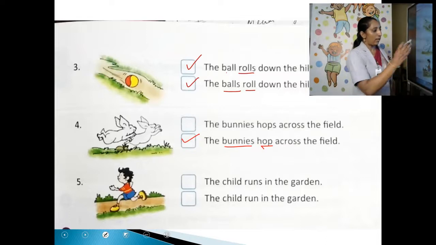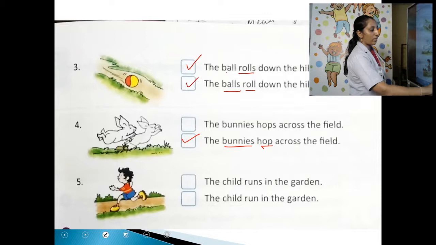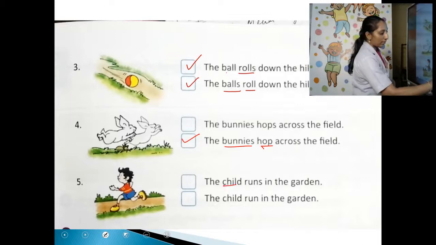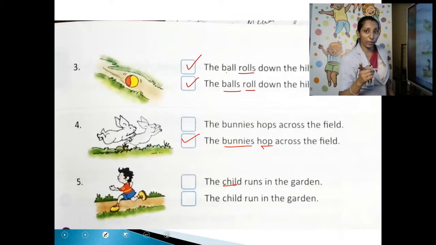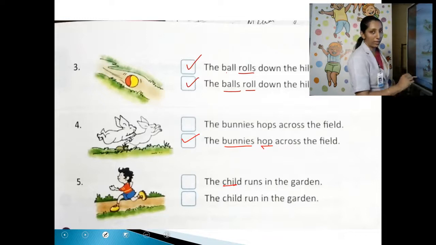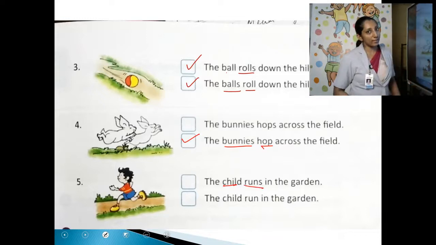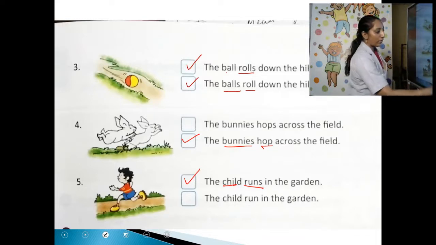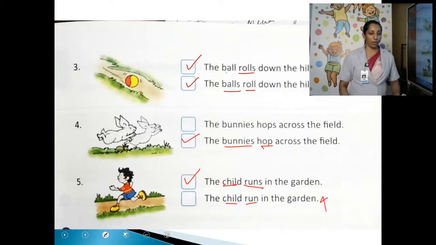Okay, come to the last sentence. The child runs in the garden. The child run in the garden. Here the noun is child. Child is singular or plural? Child is singular, so the verb should be singular. Runs is singular. So which is the correct sentence? First one is correct. The child run, child is singular, here it is plural, so it is wrong.